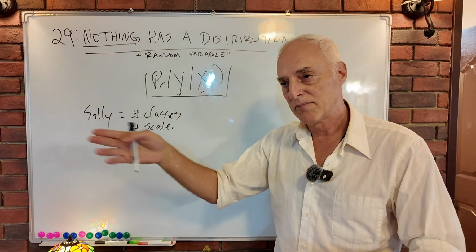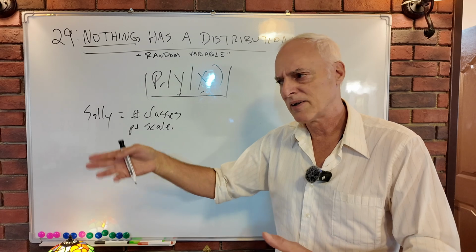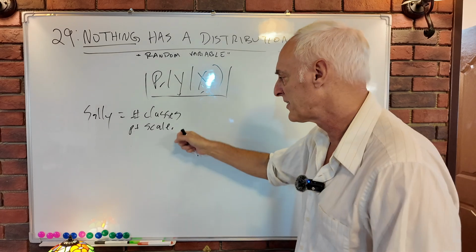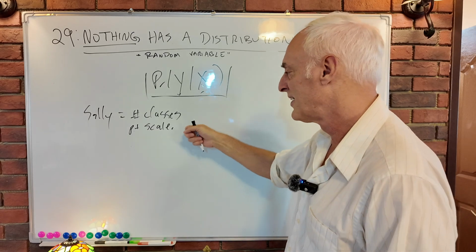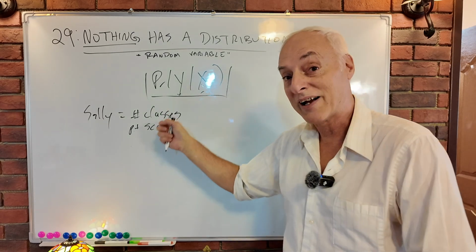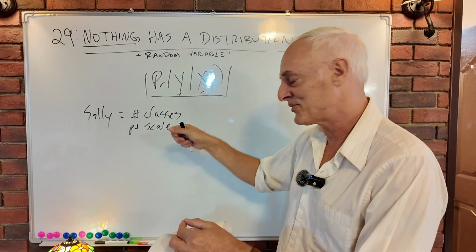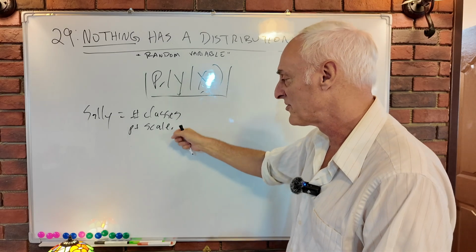Some universities have A pluses or something, I guess. Doesn't everybody just get A's anyway? So what's the point of this? But back in the old days anyway, people would get grades other than A's. And so there's a scale.